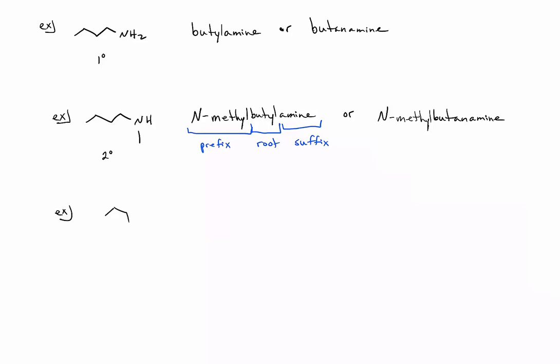Here's another example of a secondary amine. This one has a root of benzyl. So this is going to be N-ethyl benzylamine. Note that phenyl would be the C6H5 ring, and benzyl has an extra CH2 added to the phenyl group. Notice that we use an N to specify that the ethyl group is bonded to a nitrogen. So the N is used for a substituent, but it is not used for the root.